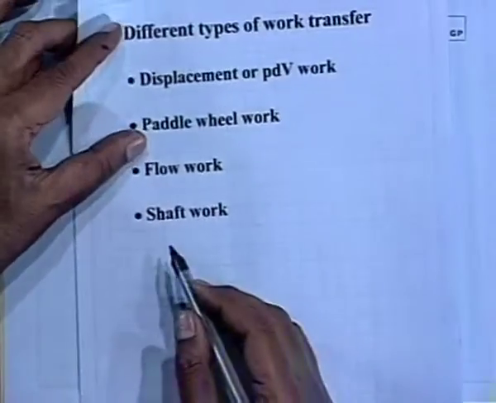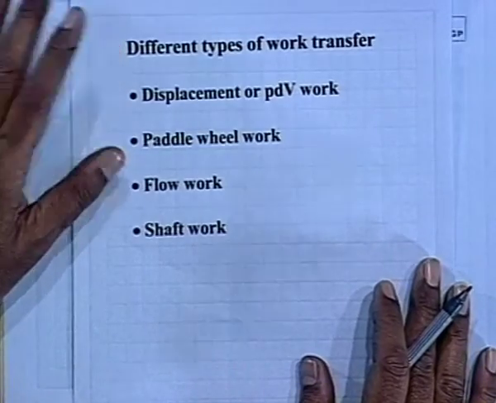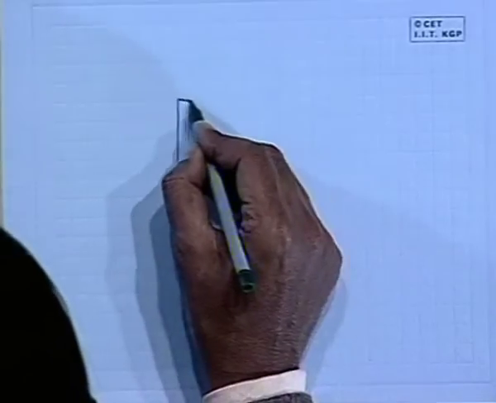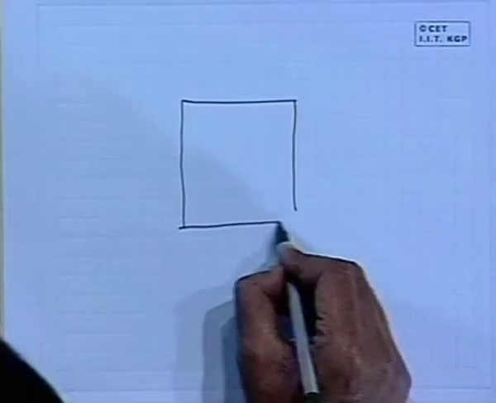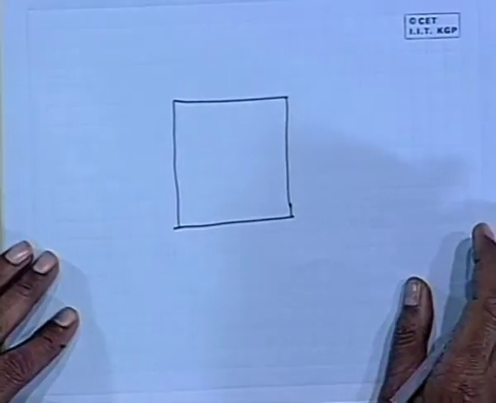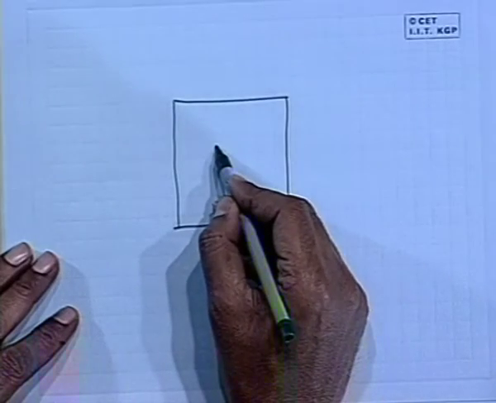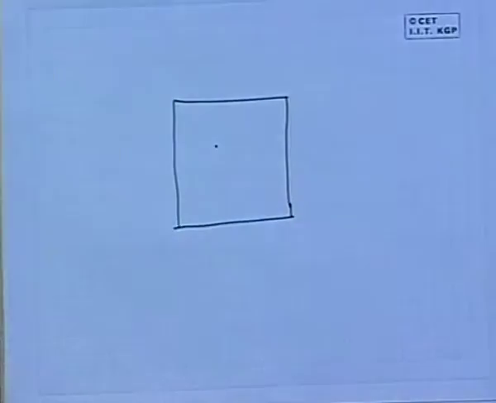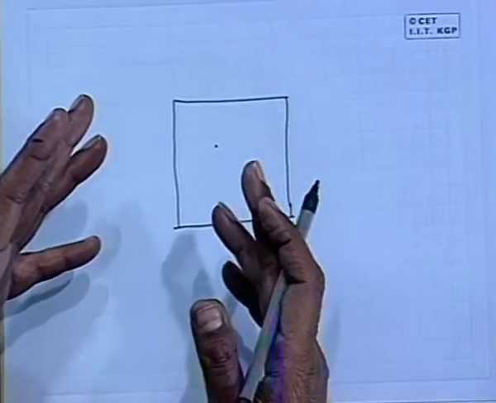Next is the shaft work. What is shaft work? Shaft work is again pertaining to a control volume or a steady flow process, that also we will appreciate afterwards. Sometimes what happens when there is a control volume, can you see when I write, is there an obstruction by my head or something like that? You can see it clearly, okay, very good.